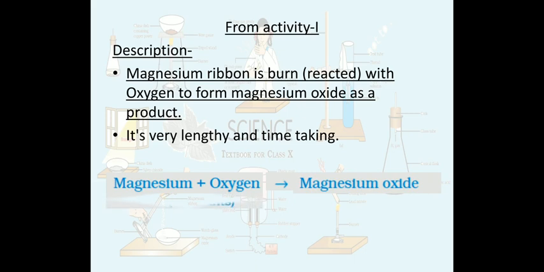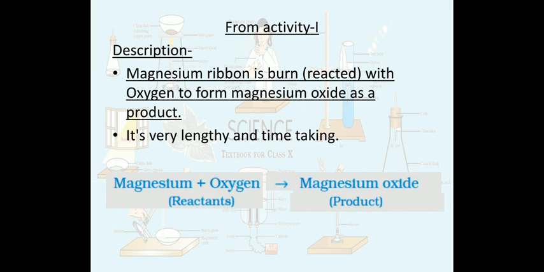So we can write the above description in this pattern, right? In this pattern you can see on the left hand side magnesium and oxygen are reacting, or they are in contact with each other because there is a plus sign between them, and the arrow towards the right hand side shows that after reacting, magnesium and oxygen give magnesium oxide as a product.